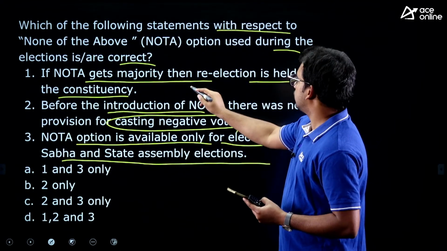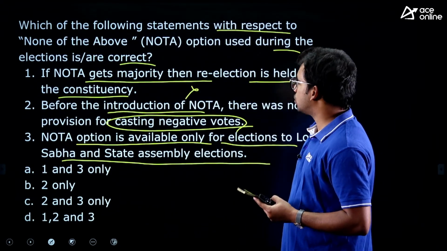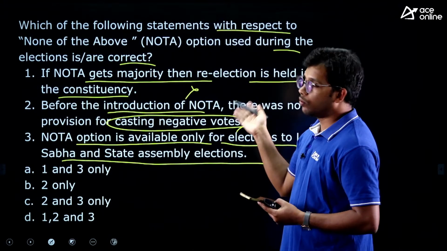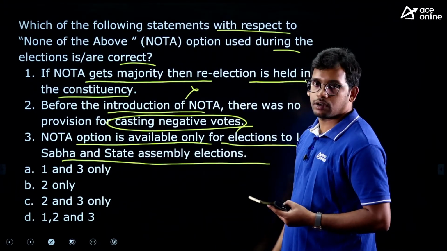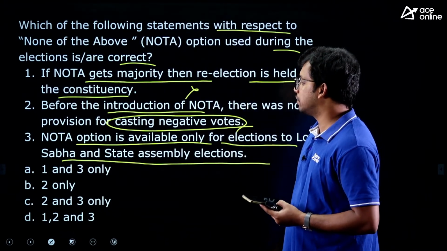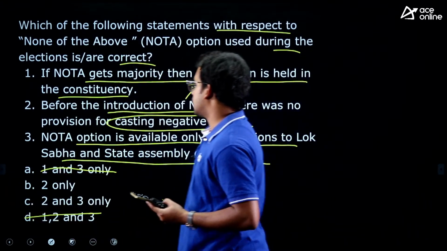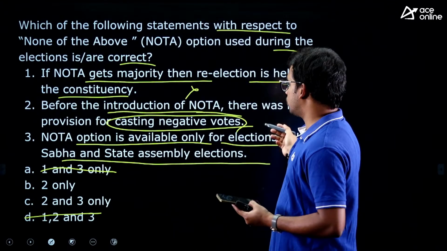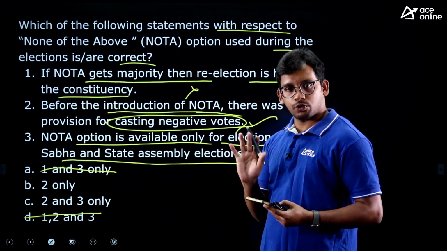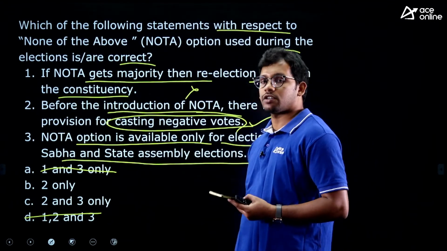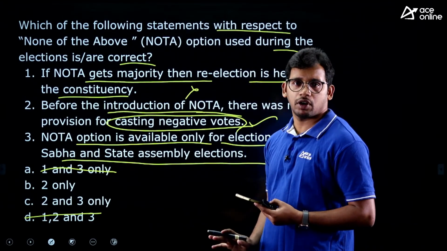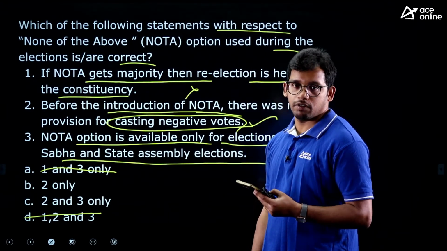First statement, this is wrong. If NOTA gets the majority of votes, that is not considered. Only the next person who got the most votes is declared the winner. So first statement is wrong. Second statement, yes, before that there was no negative voting. So they have to vote for someone, or they need not vote at all, right?